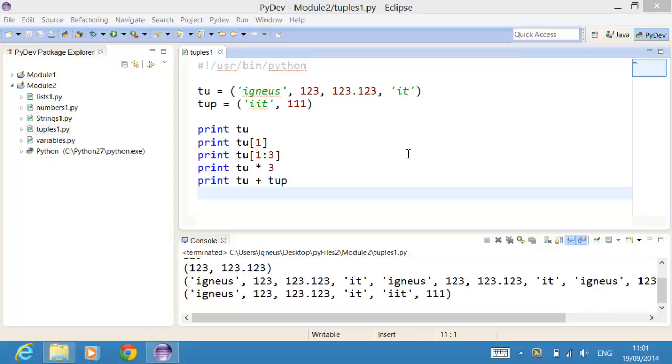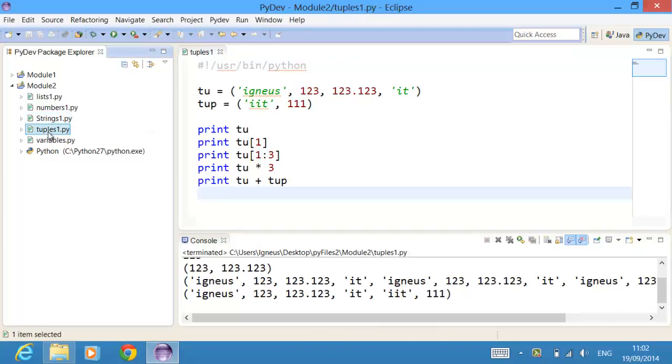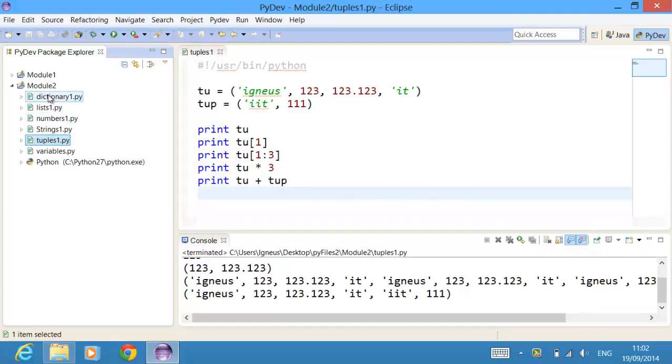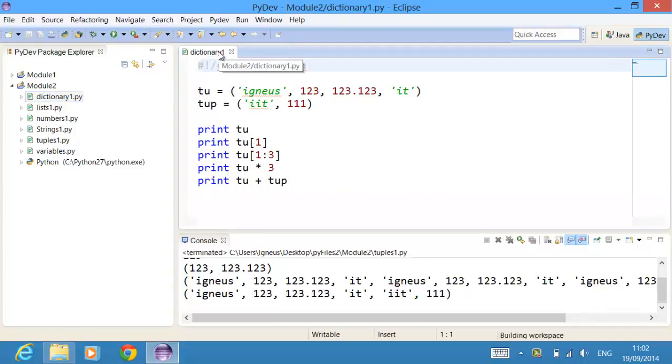In this video, we are going to talk about dictionaries, the most famous things around in Python and Perl also. In Perl, these are known as hashes, but anyways, let's stick to Python. I'm going to create a copy of this tuples1.py and name it dictionary. And this is how you call dictionary simply. Let me open up this dictionary file and talk more about it.